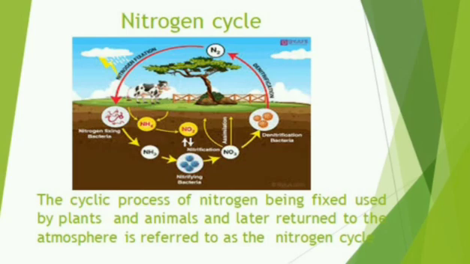Lightning, since it contains more energy, will break down the nitrogen in the atmosphere. The common valency of nitrogen is 3, so the nitrogen molecule is available in the atmosphere as N triple bond N. We need more energy to break down this triple bond, and lightning easily will break it down.